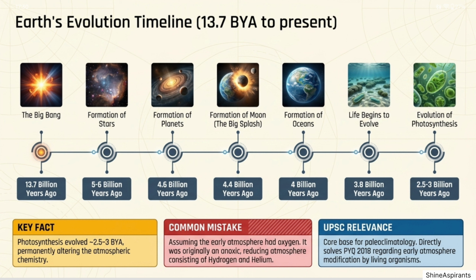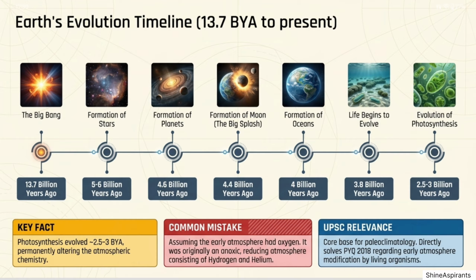4.6 billion years ago, formation of planets. Our solar system, including Earth, was formed from the leftover material around our Sun. 4.4 billion years ago, formation of Moon, the Big Splash. A Mars-sized body called Theia collided with the early Earth. The debris ejected from this massive collision came together to form the Moon. This event is known as the Big Splash, and it is a UPSC favorite fact.